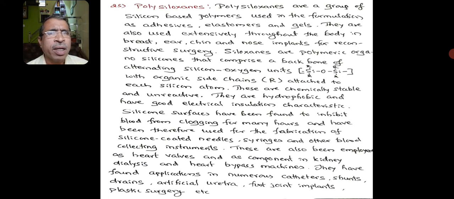So today we have a tremendous change in the medical field. All the syringes and needles are coated with silicone rubbers. Therefore, if they inject, you don't feel much pain and also the blood will not come out.